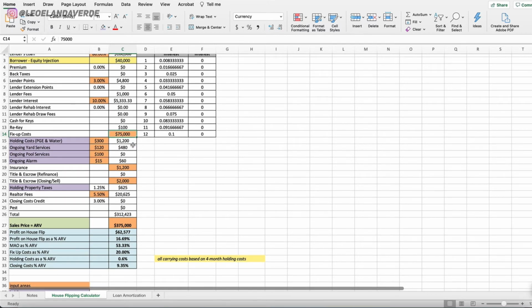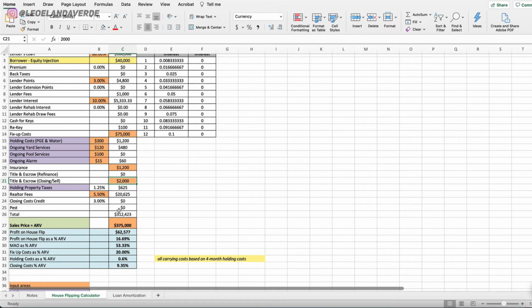And then your holding costs, you got 4 months of PG&E at $1,200, which is your electric, your water, and you got your water and power, right? And you got your yard services, your gardener at $120 a month, and you got your ongoing alarm. Again, these numbers can change and will change. Your insurance estimate at $1,200, your title and escrow is $2,000, and you got your realtor fees at 5.5%.